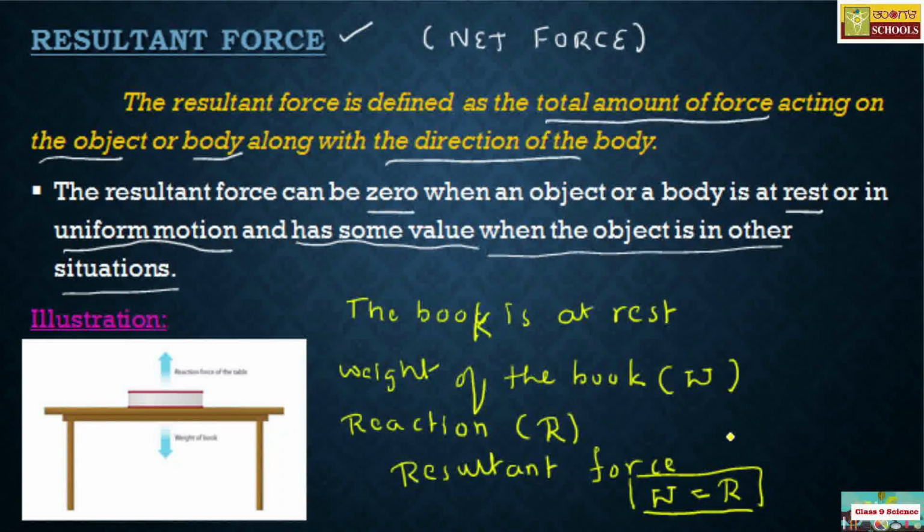And here, where do you find these kinds of forces? Why do we consider the resultant force? Remember, whenever the object is at rest or in motion, there are so many forces acting on that body or object. Here in this example we have a couple of forces acting on the book. If the object is in motion, along with these two forces we have friction as well. So in such situations resultant force is required. That's the reason why I brought this term in. I hope you got this right once again.